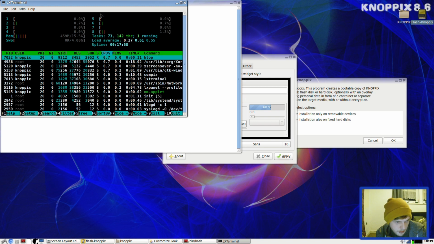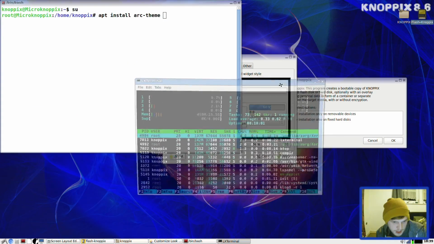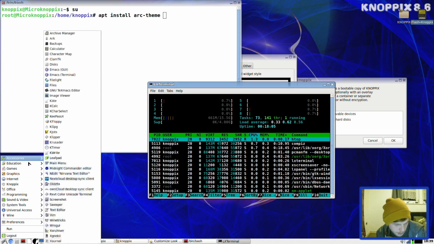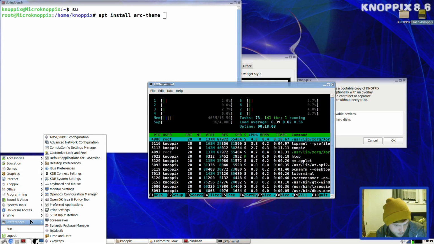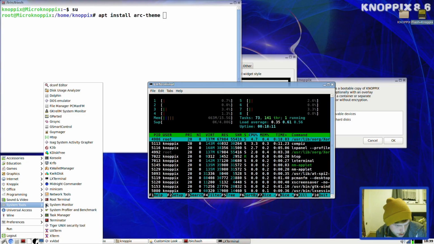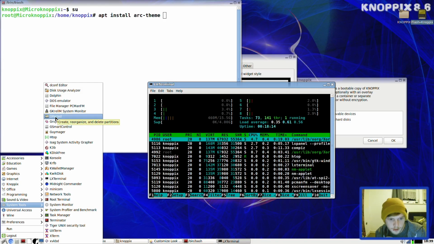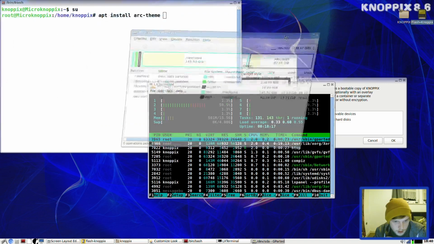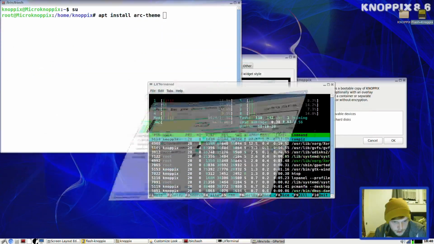So it's assigned itself 4 gig swap. I'm going to assume that's Knoppix and it's not just some random swap on another disk. Let me just go into gparted again, just one moment. Gparted. There we go. Do you know what though? For a live system, this is very snappy.